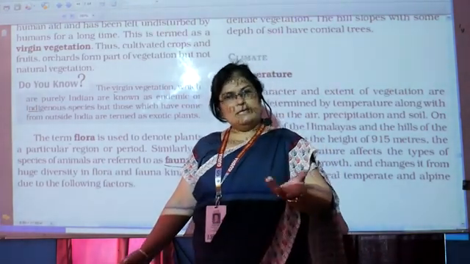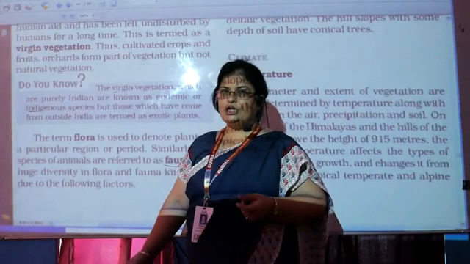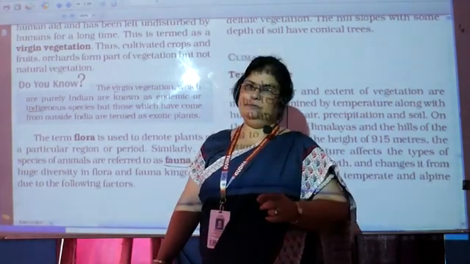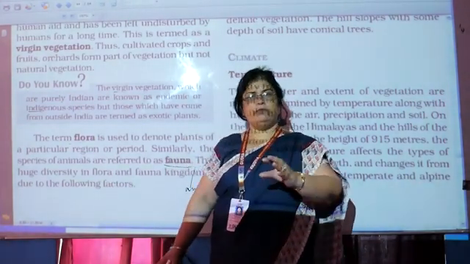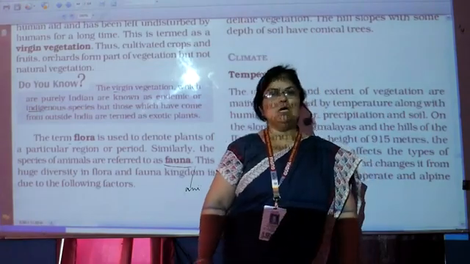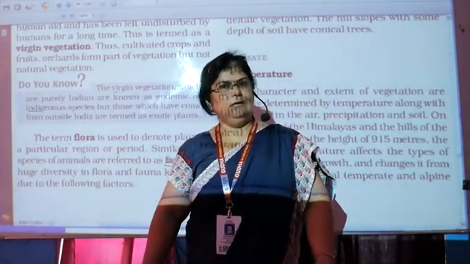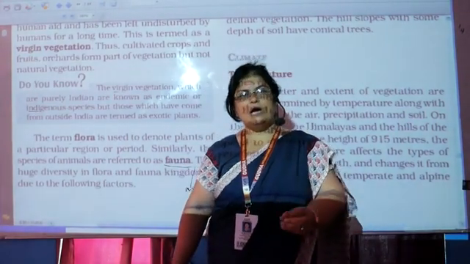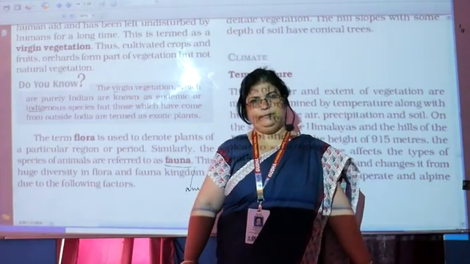So, same way, another point that affects the vegetation is the soil. Soil being one of the most important factors, because it depends on the quality of soil which plant will grow. Like desert soil.